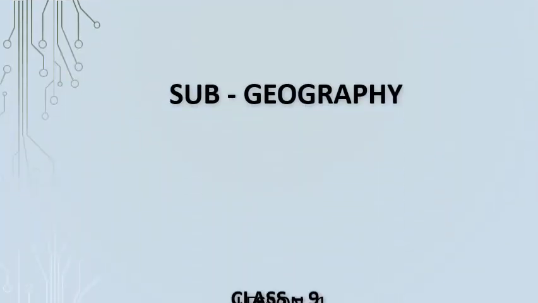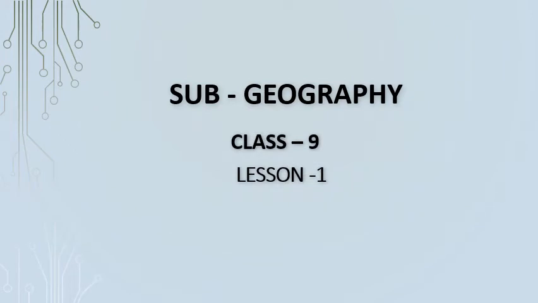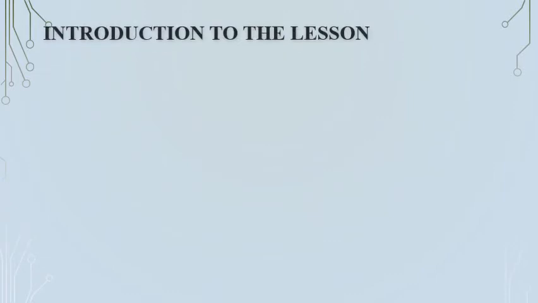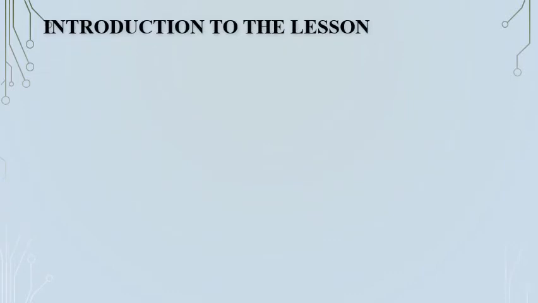Subject Geography, Class 9, Lesson number 1, Distributional Map. Children, you all must have studied district, state and country maps in your earlier classes of geography subject. You all must have studied different types of maps.